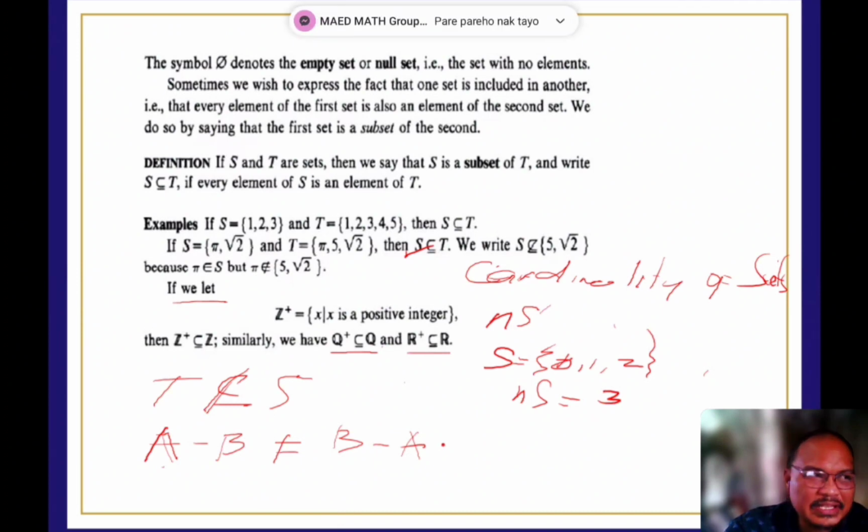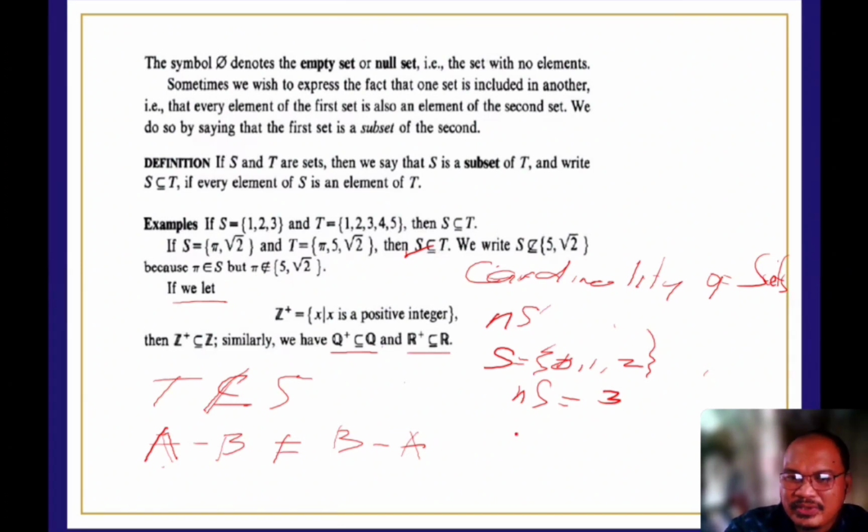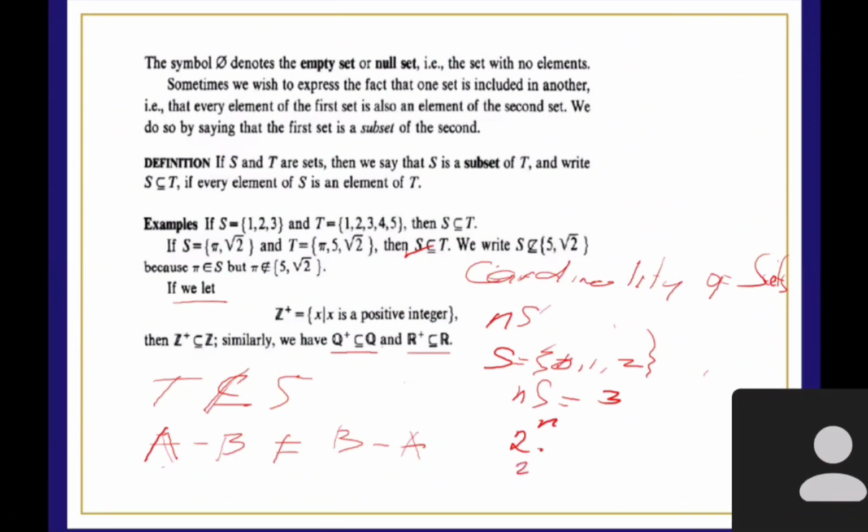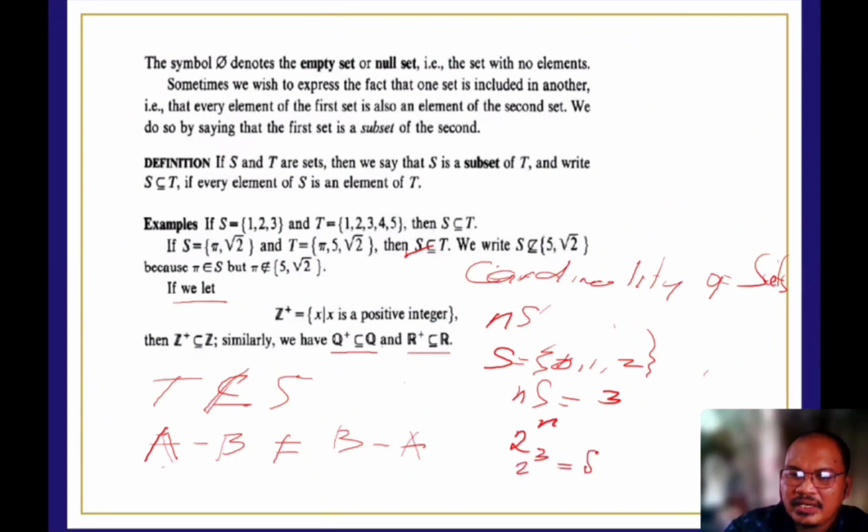Therefore, if you're going to identify the number of subsets of this one, we're going to use 2 raised to n. So how many subsets are there if you have 3 elements 0, 1, 2? So we have 2 raised to 3, or simply we have 8 subsets. Kaya kung isusulat natin yung subsets niyan, start tayo sa how we're going to generate the 8 subsets para makita natin.